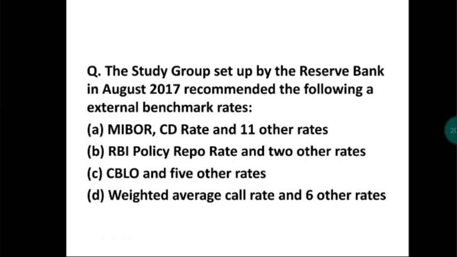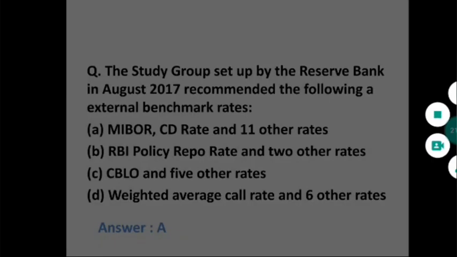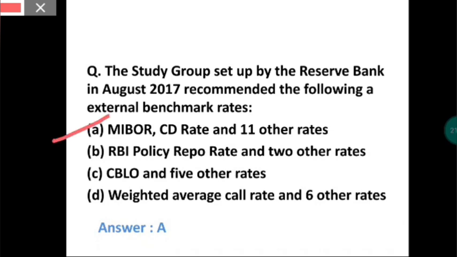The study group set up by the Reserve Bank in August 2017 recommended the following external benchmark rates: MIBOR, CD rate and 11 other rates; RBI policy repo rate and 2 other rates; CBLO and 5 other rates; weighted average call rate and 6 other rates. So here the answer to this question is A, that is MIBOR, CD rate and 11 other rates.